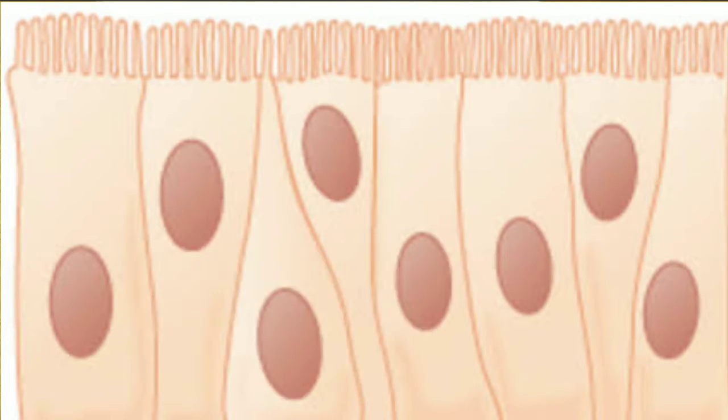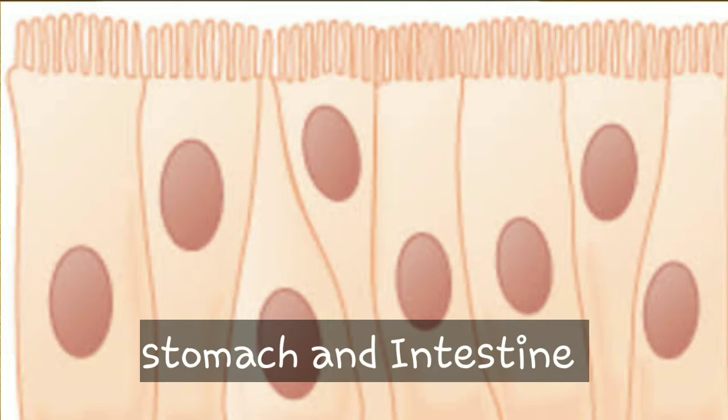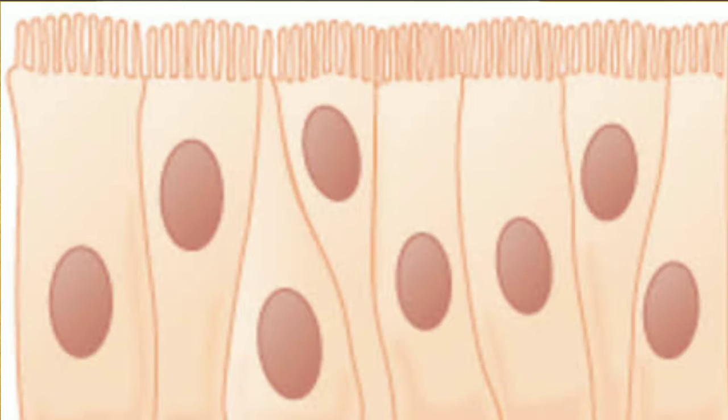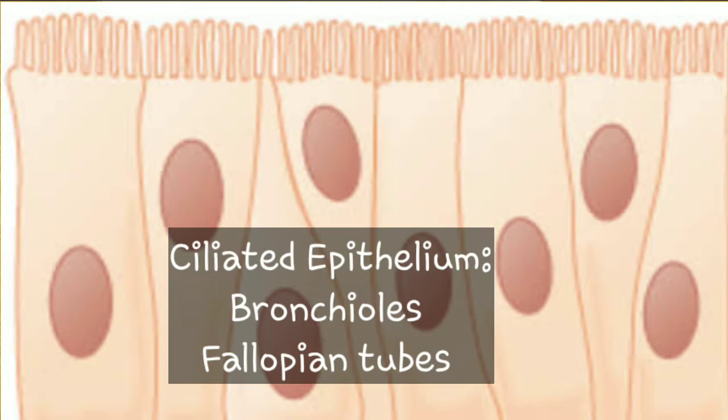The microvilli, finger-like projections, are reported in the epithelia of stomach and intestine, where they help in increasing the absorptive surface area, while the ciliated epithelium is reported in the fallopian tubes of the female reproductive system and the bronchioles of the respiratory system.